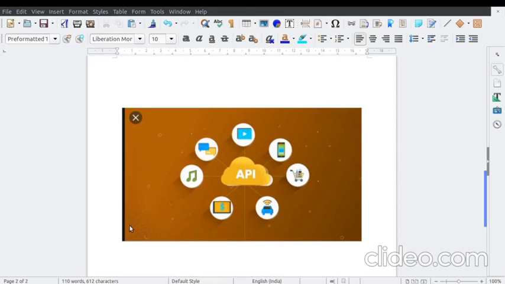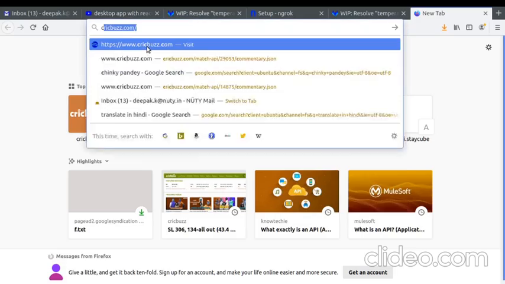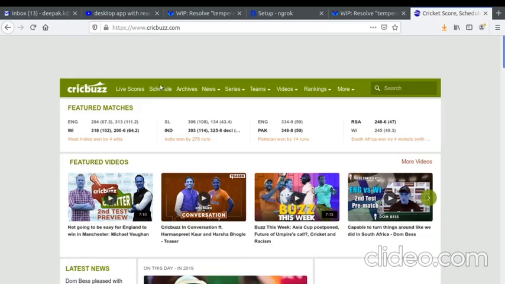Let me show you how an API is used in the backend of any website. If you have used Cricbuzz or any website, have you ever wondered how this data is coming? Are they running a query on that website? No. This data is coming through an API. Let me show you Cricbuzz.